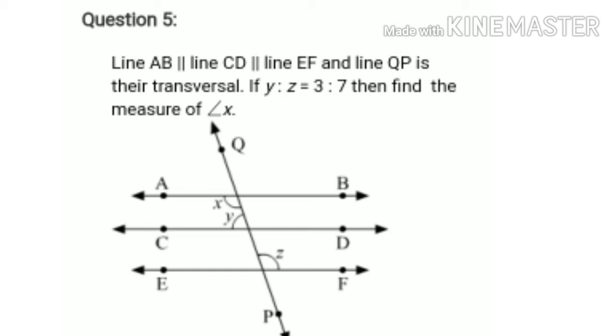And angle X is congruent to Z. That means in place of angle Z, you can write angle X. So if the ratio of Y to Z is 3:7, that means the ratio of Y to X is also 3:7. Got it? So here we have to apply the property of alternate angles: X and Z are alternate angles. So in place of Z, you can write angle X. So let's start the solution. Write down the solution.